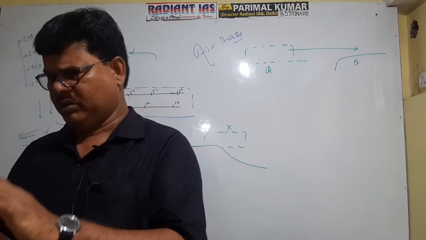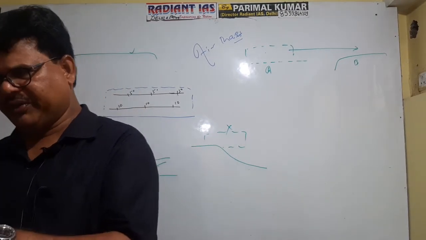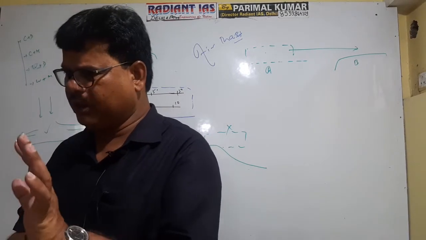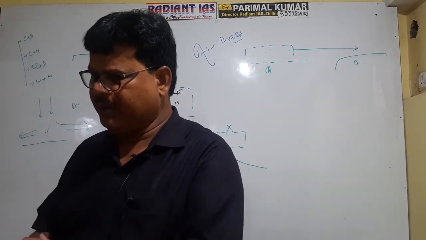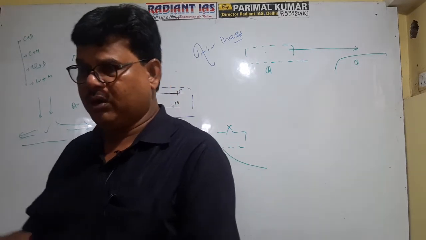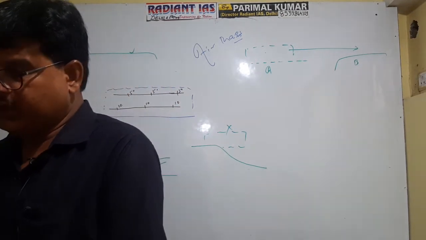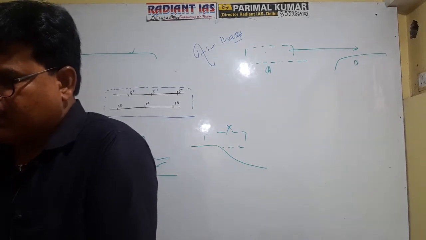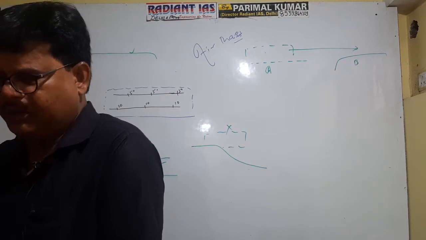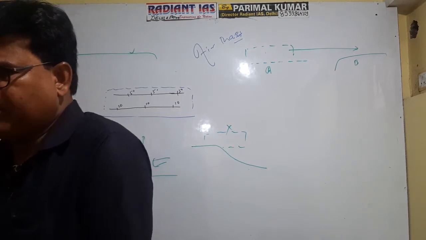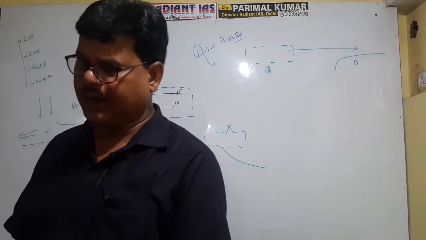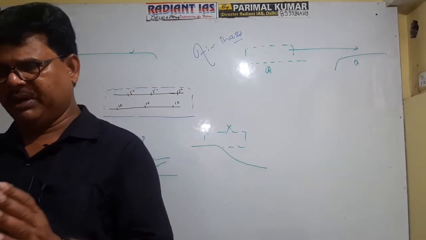So how does an air mass affect an area? It is clear now. On the basis of nature, there are four categories of air mass. Some areas are dry. Cold plus dry will cause cold desertification. You see the northern part of North America, the northern part of Siberia is a cold desert. Certainly it will be under the impact of cold plus dry air. But if the area comes under the impact of cold and moist air, then snowfall will be recorded.